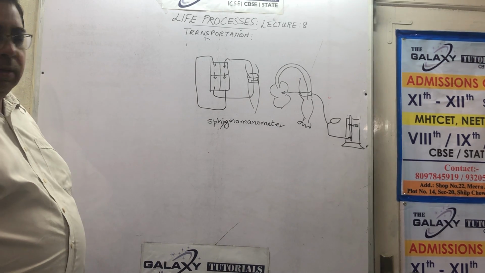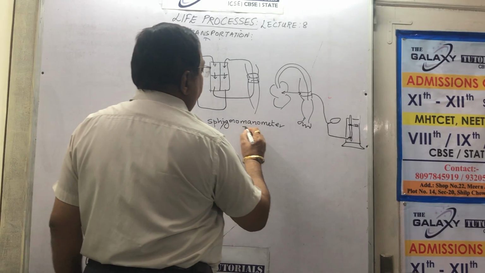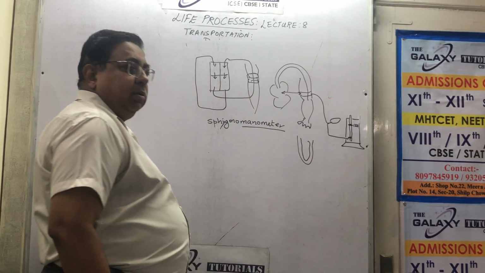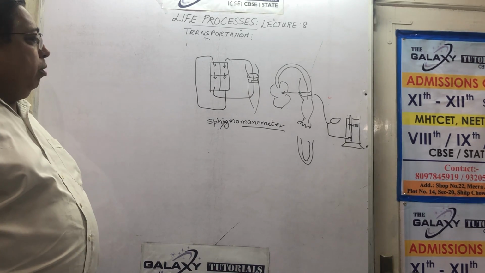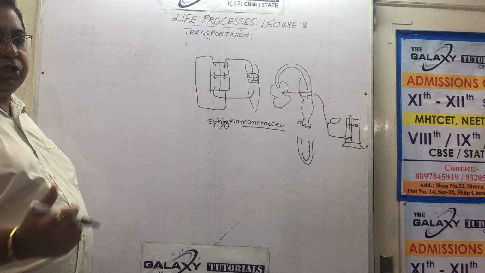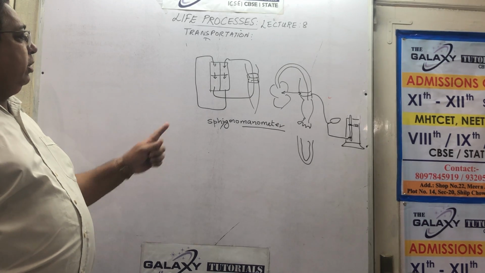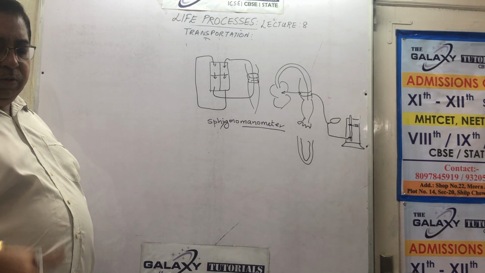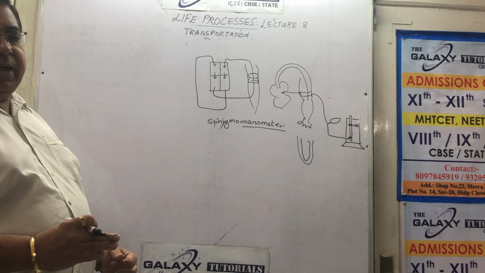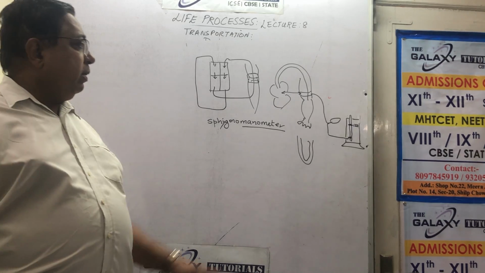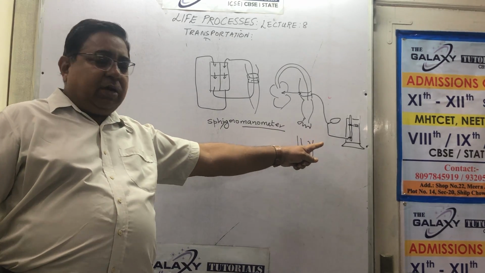Sphygmomanometer. Manometer, the U tube in physics is called a manometer. Okay, sphygmo for the pulse, the air which you are pumping in, and oscillation which is deciding. This is also a blood pressure machine. Nowadays we have got electronic ones. You press the button, the motor will pump the air, and there is no mercury, but the circuit will show you figures. But this is precise, that is not precise.